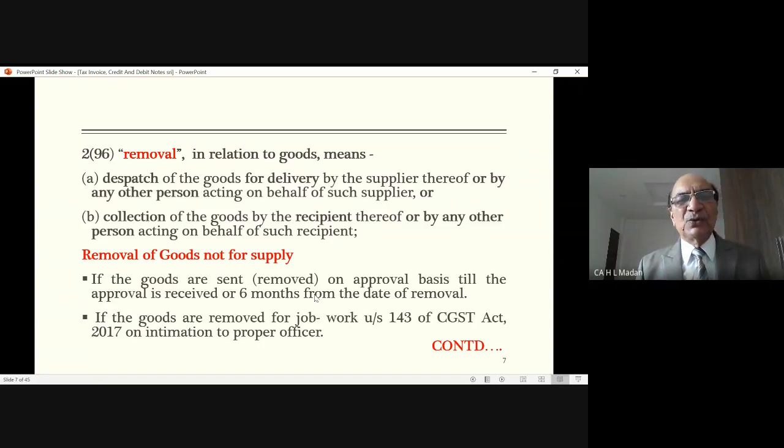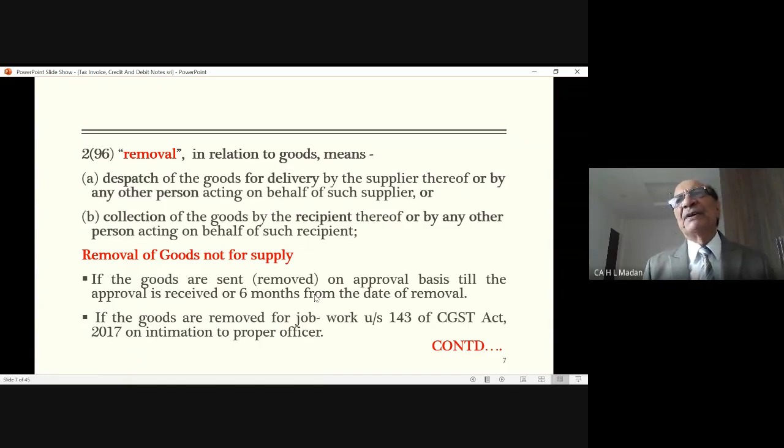So he says, if the goods are sent on approval basis, at that point of time when you are sending those goods, no tax invoice is required, because goods are going for approval only. Goods are not going for supply. The goods may be sold, goods may not be sold from that place. Therefore, it is not necessary to issue the tax invoice. In such a case, when is the tax invoice to be issued? He says within 6 months. If the goods are sold within 6 months, or if the goods are not sold within 6 months and goods come back, no problem. But if goods are still retained over there, then after 6 months, the tax invoice has to be issued.